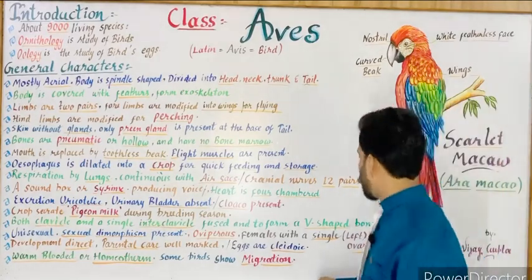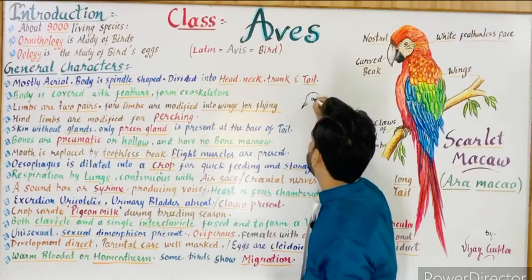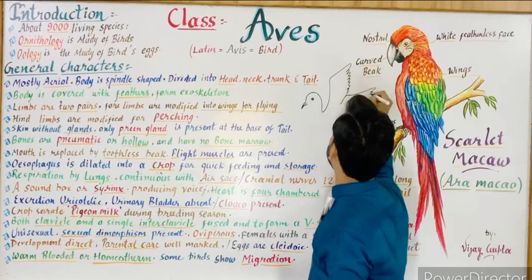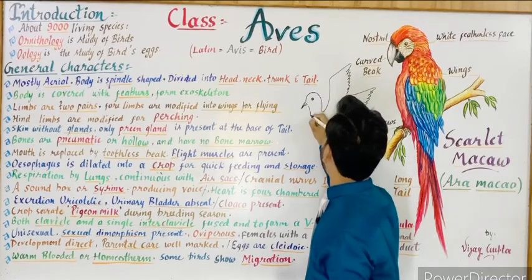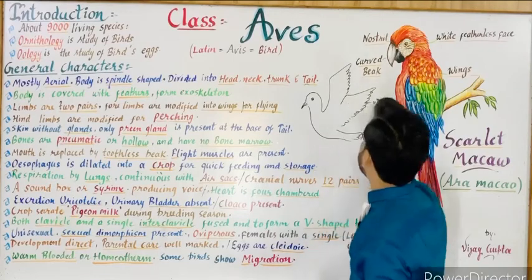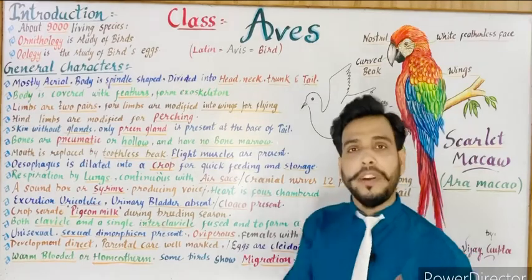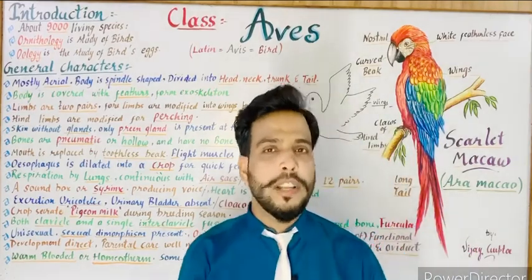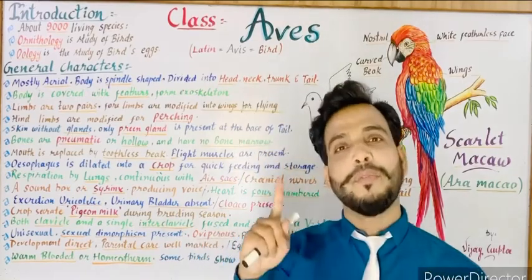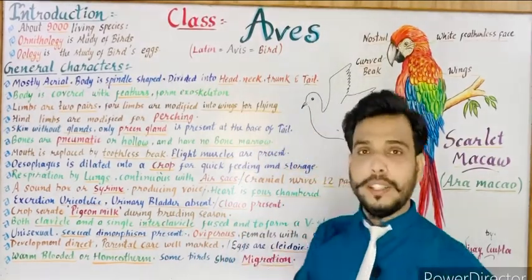So I would like to tell you with the help of a diagram that in a bird, as you can see, these are the four limbs. These are the four limbs which are known as wings. So these four limbs are modified into wings for flying. Always remember this question: birds also have four limbs, but their forelimbs are modified into wings for flying.